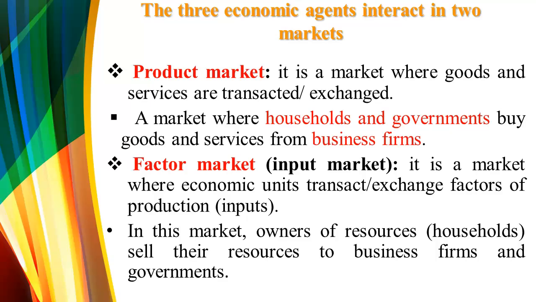So who are supplying in the factor market? Households. What is the supply? Raw material. Who are the buyers or demanders in the factor market? Demanders or buyers in the factor market are firms or the governments, okay?